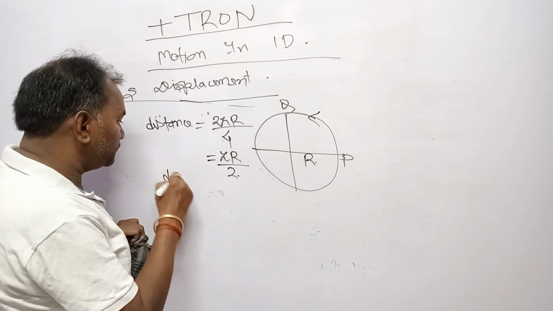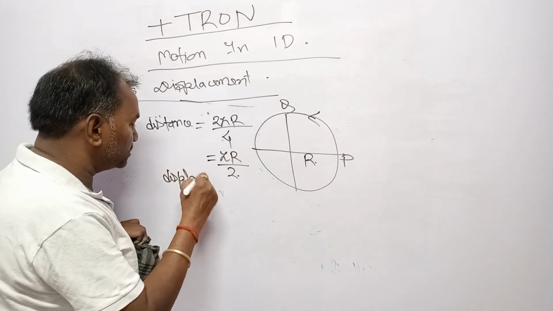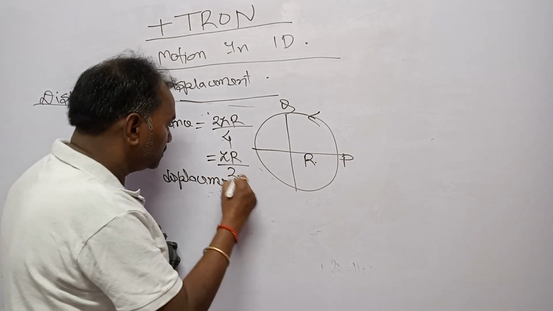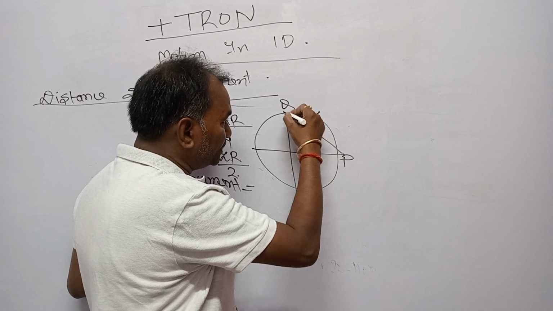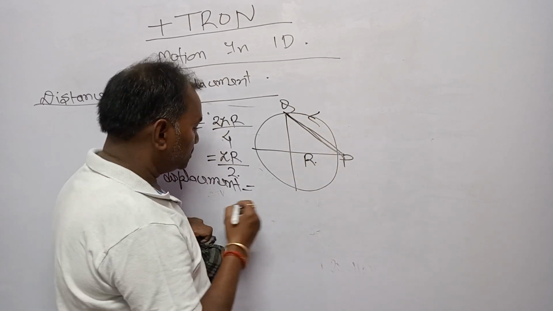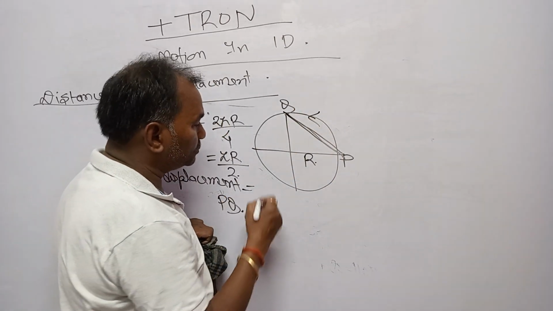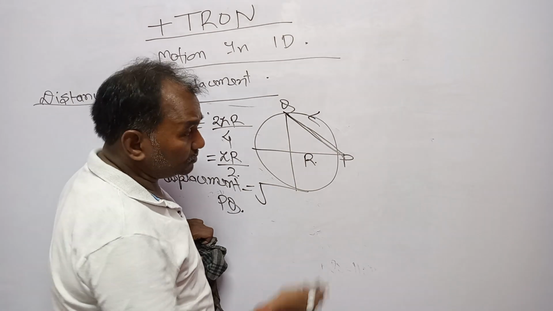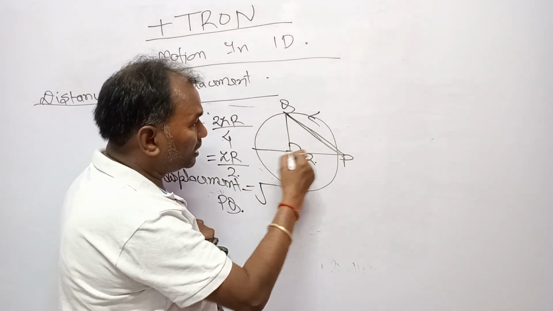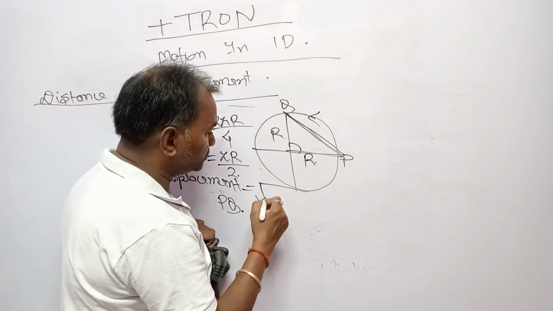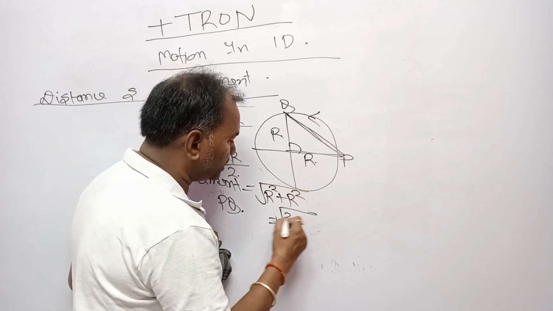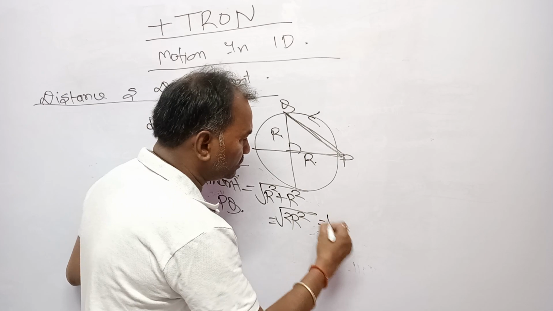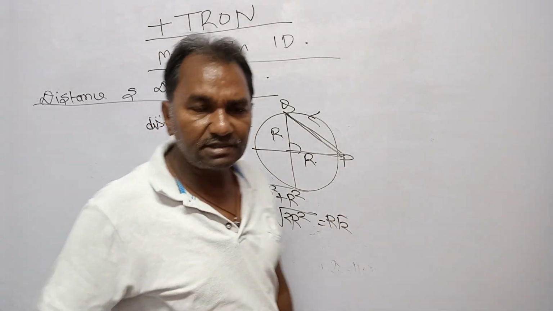And displacement will be, look here, dear students, the direct distance between P and Q. That is PQ, apply the Pythagoras theorem, this is 90 degree, r and this is r, so under root r square plus r square, that is under root 2r square, and that is equal to r root 2. Is it that?